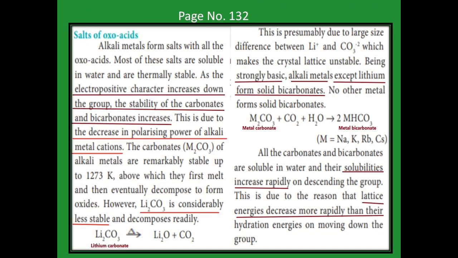It is given on page number 132. We are going to learn the carbonates and bicarbonates. The stability of carbonates and bicarbonates increases down the group because of two reasons. One is that electropositive character increases down the group. Another one is the decrease in polarizing power of the alkali metal cation. Because of these two reasons only, the stability of carbonates and bicarbonates increases down the group.